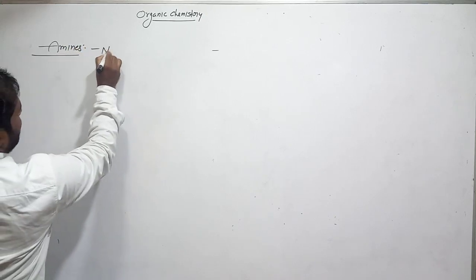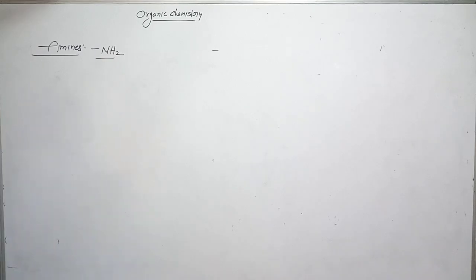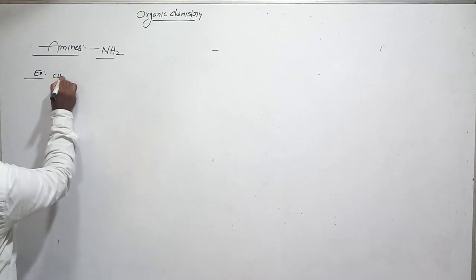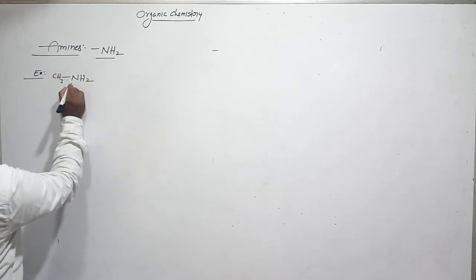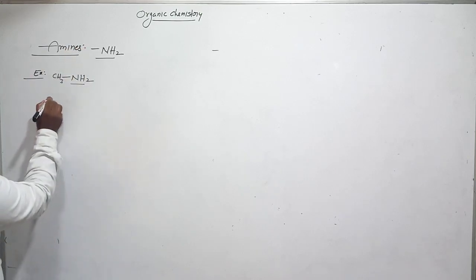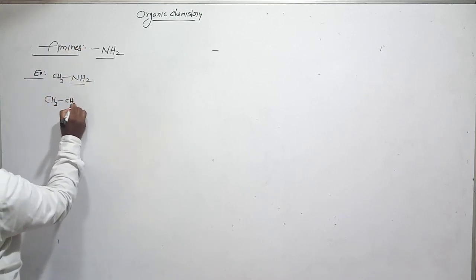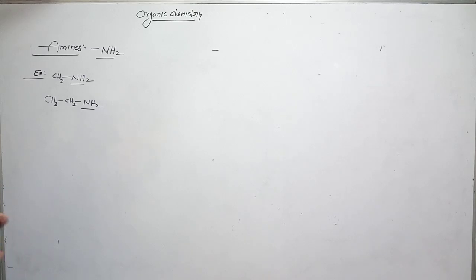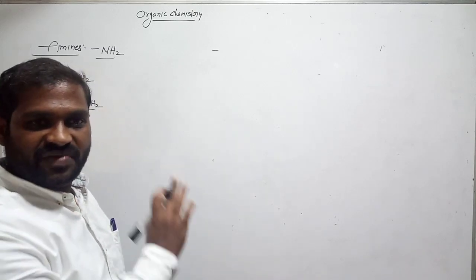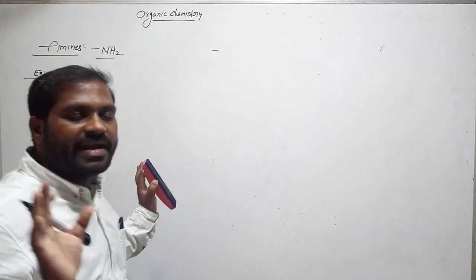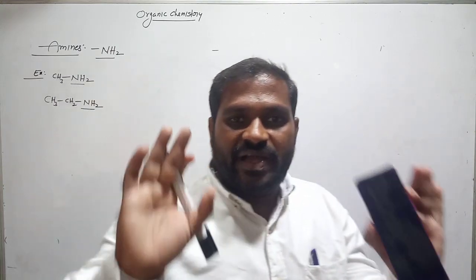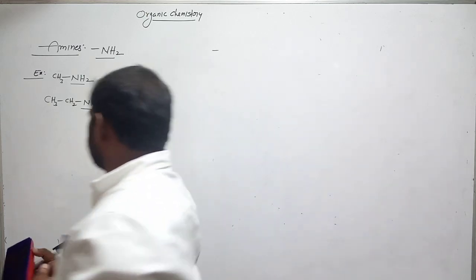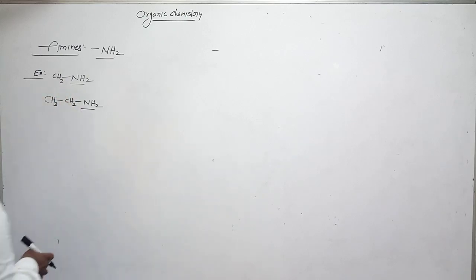Amines. The NH2 group is there. This is also a functional group. Example: CH3NH2. Clear? NH2 group is there, so amine functional group. Okay? CH3CH2NH2, amine function, so it is also an amine. I will explain the names and how to write the names of these functional groups later. You just have to identify at least in which functional group the given compound falls: amines, carboxylic acid, aldehydes, ketones or alcohols, like that. So NH2 group is there, that is clearly an amine. Okay. Next.